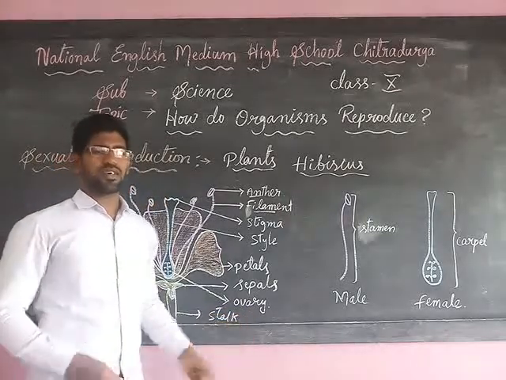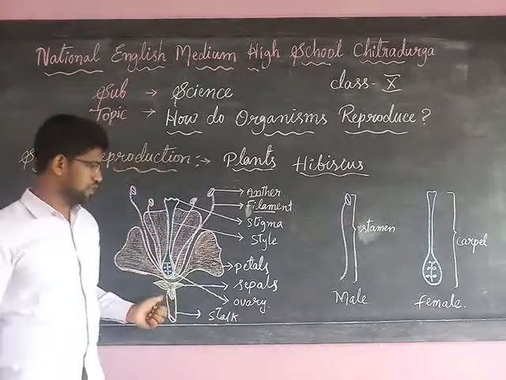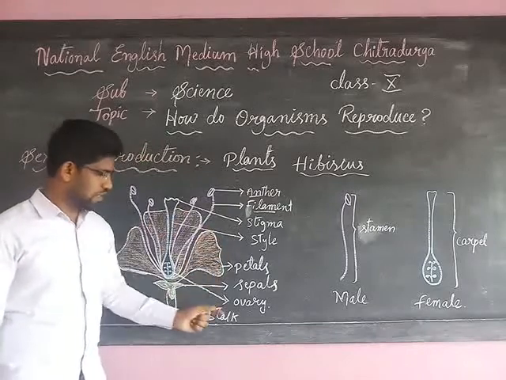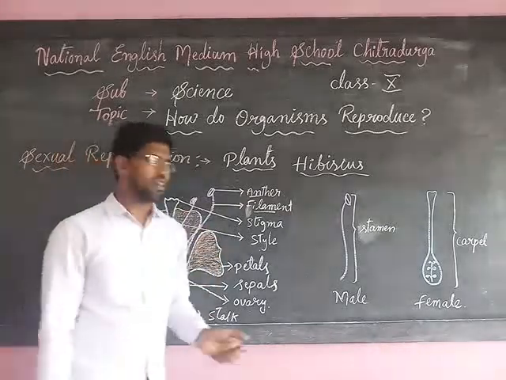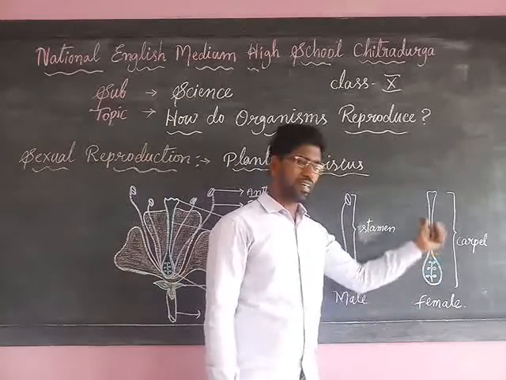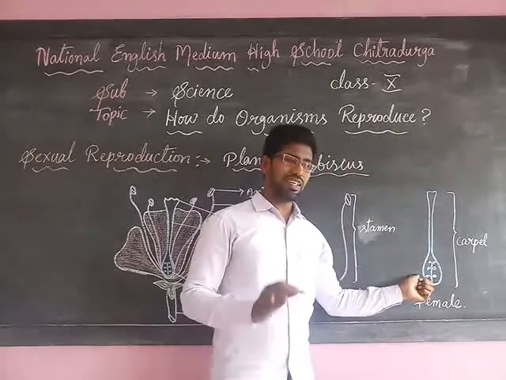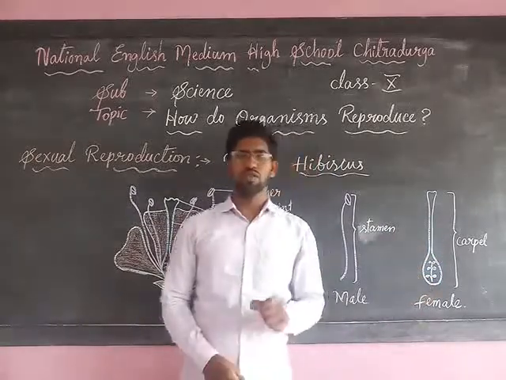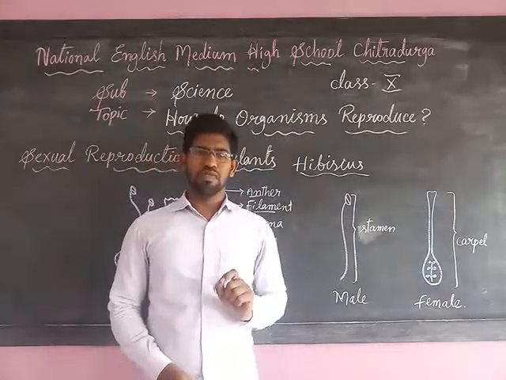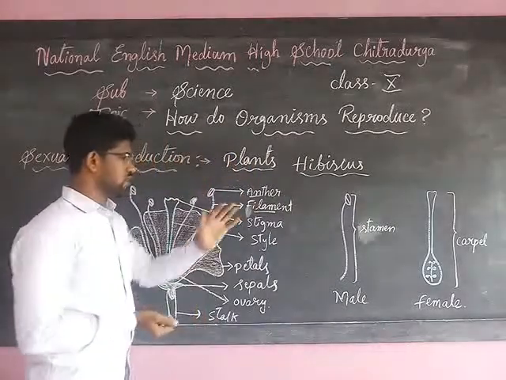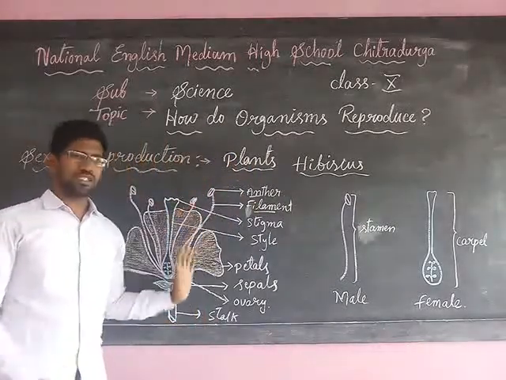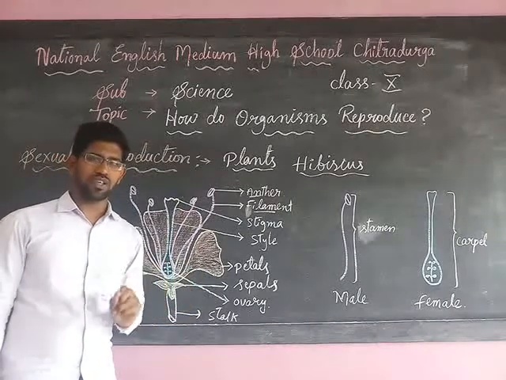Inside the ovary, the female reproductive gametes are present. So this stigma, style, and ovary together are called a carpel. I have written them separately also, to understand easily. This carpel is also called gynoecium. Understood? So this is all about the structure of the hibiscus flower, which is called a bisexual flower.